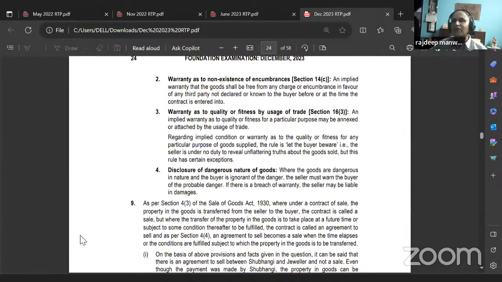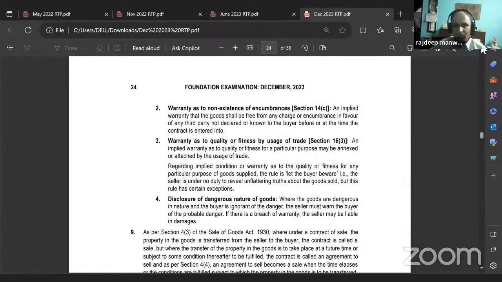Now listen here. One more thing I want to tell you, which many students mess up. When they give you the paper, they give you both papers together, the business law and the business correspondence and reporting, right? Both together. Now I want you all to decide whether you will attempt business correspondence and reporting first, or business law first.